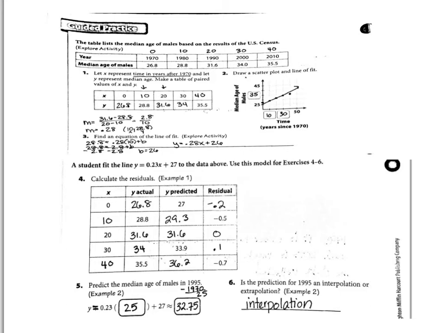Here is your homework from last night. With number one, again, they wanted it in years after 1970, so I put the number of years up above it. At 1970, that was 0 years. 1980 was 10 years, 1990, 20, 2000, 30, and 2010, 40. So those were our x values. The y values stayed the same. I chose the 2 points (10, 28.8) and (20, 31.6) and got the equation y equals 0.28x plus 26.